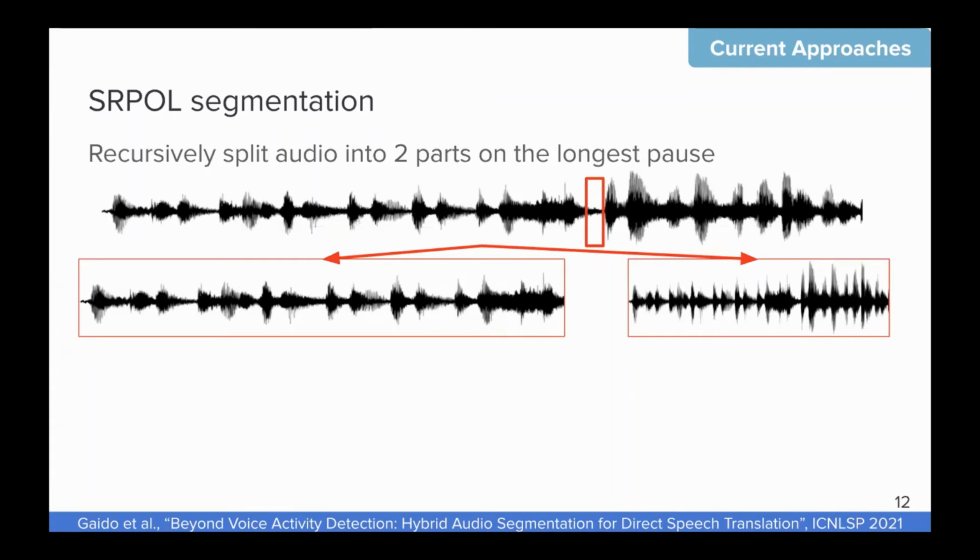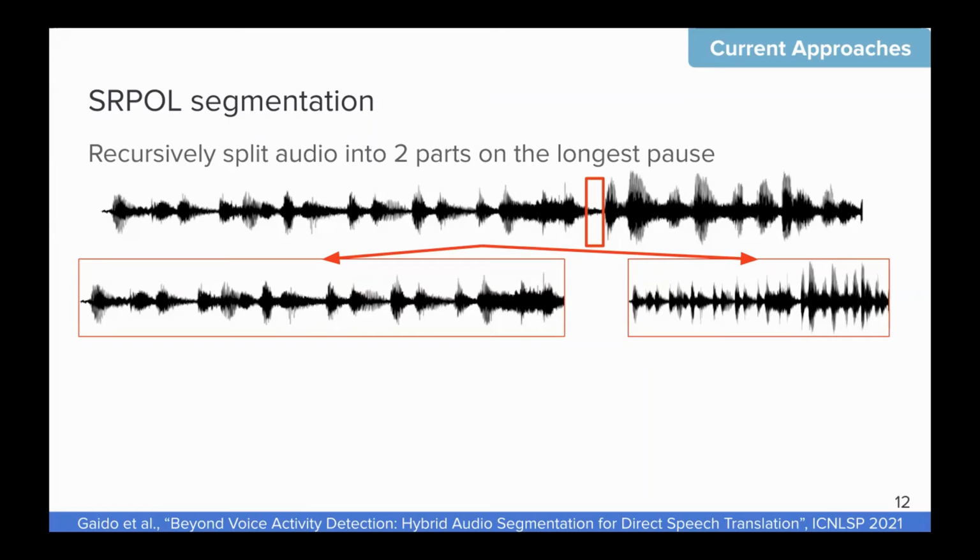Finally, we have the third method, the SRpause segmentation method, which recursively splits the audio into two parts on the longest pause. So, for instance, we have this long audio.